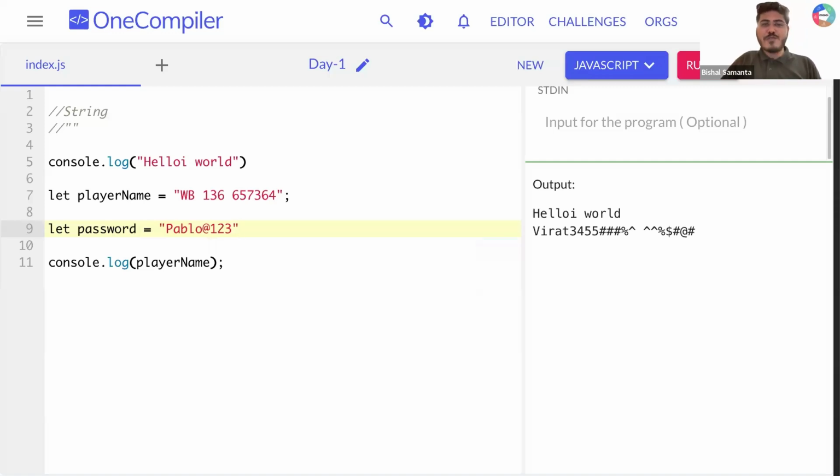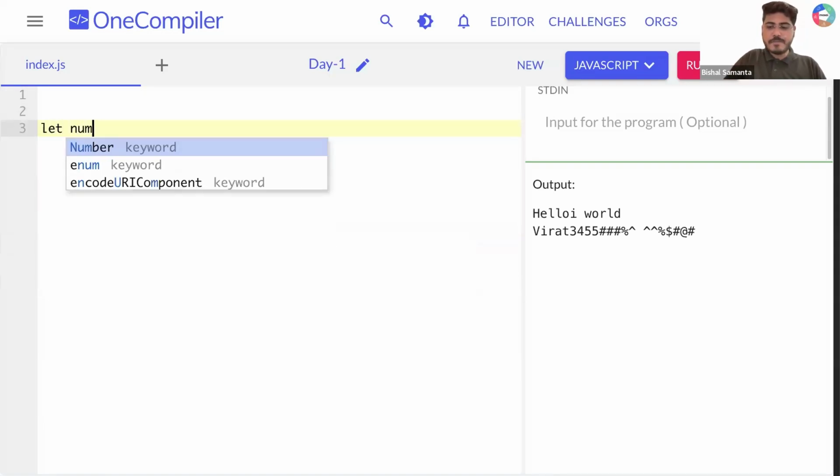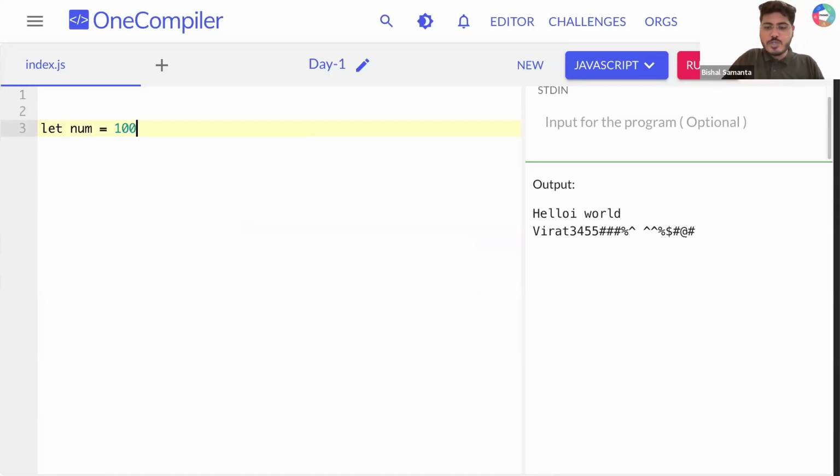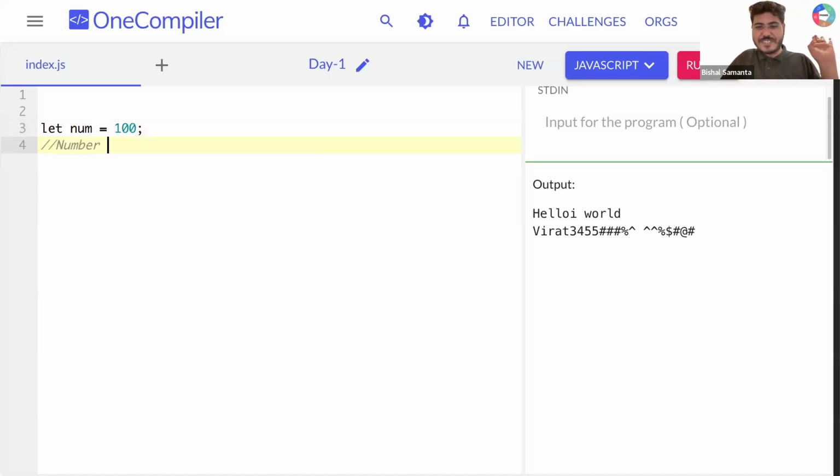Okay, now let's move from here. Let's say I want to store a number. Let's say I'm storing 100 like that. Can you tell me what data type I'm using here? Is it a string? No. This is the number data type in JavaScript. Can I call this an integer? Yes, this is my integer.